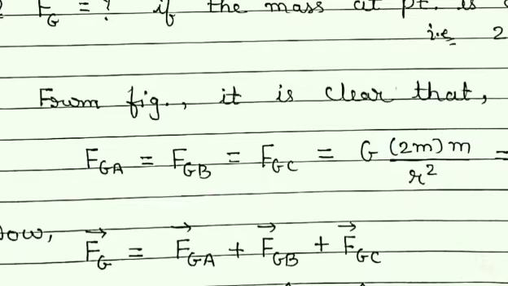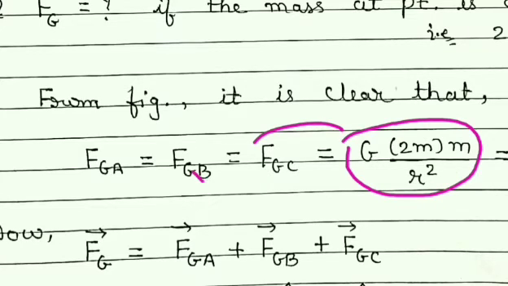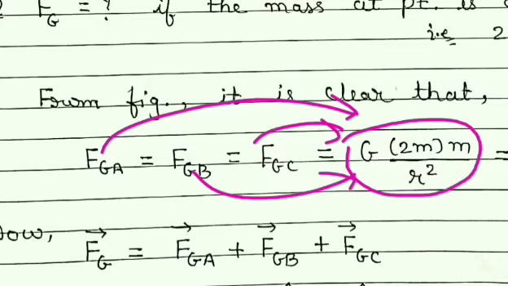This is due to the universal law of gravitation, and all these forces are the same.